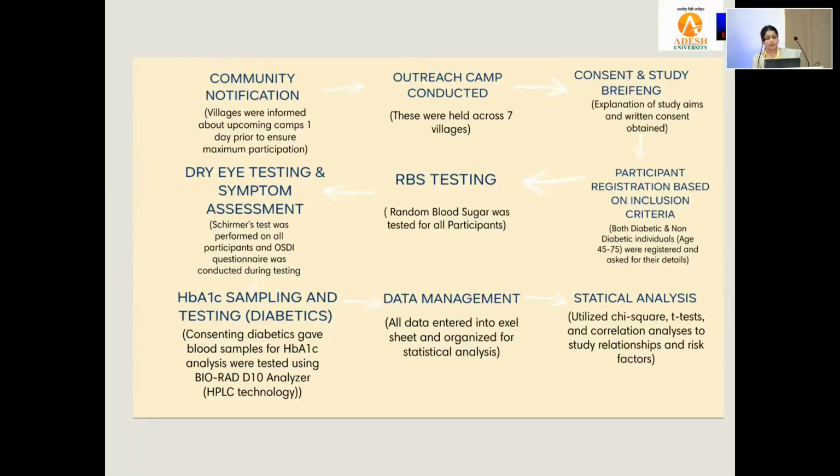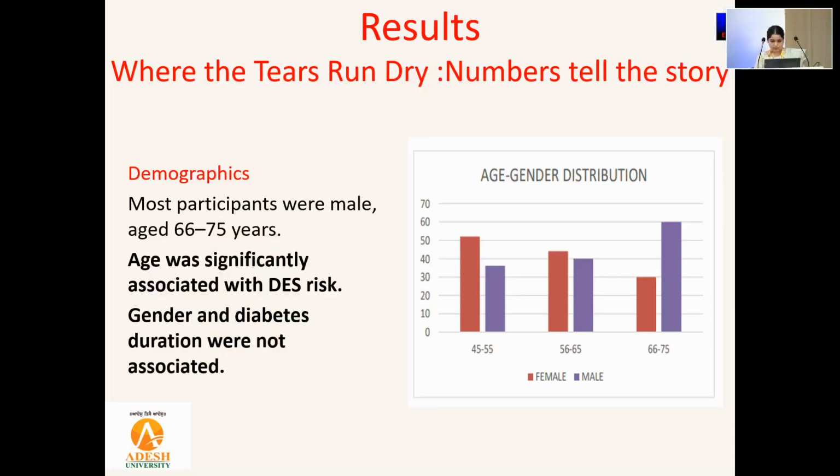Firstly, community notification was given, outreach camps were conducted in 7 different villages, and consent was taken. Participant registration based on the inclusion criteria was done, and RBS, dry eye testing and symptom assessment were done via Schirmer's test and OSDI screening, and HbA1c sampling was done, and statistical analysis was done afterwards.